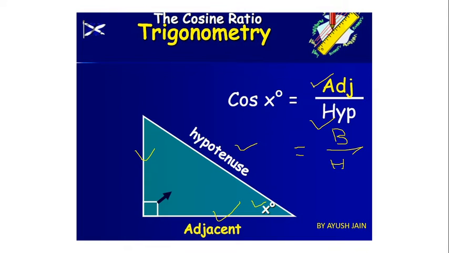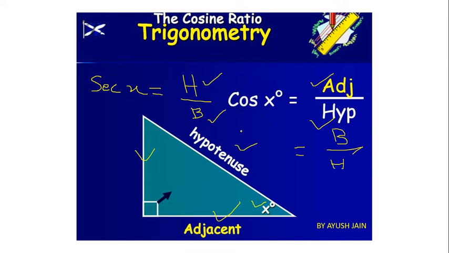In the same way reciprocal of cos is also there. So reciprocal of cos is nothing but sec. What is sec x? Sec x is nothing but hypotenuse length divided by base length.